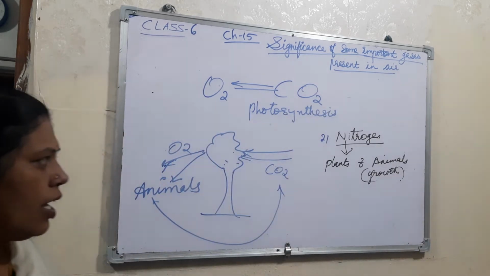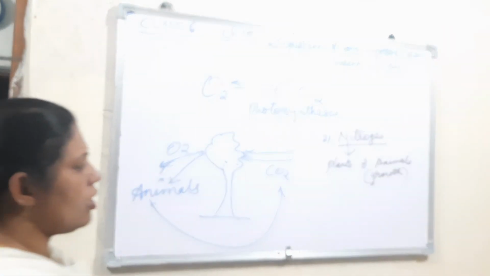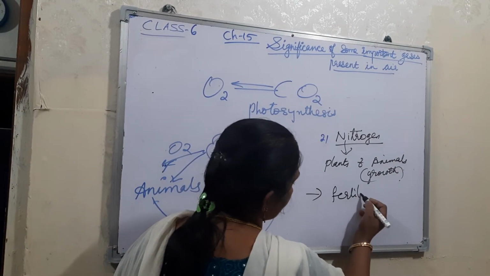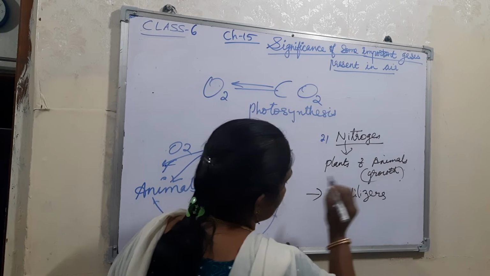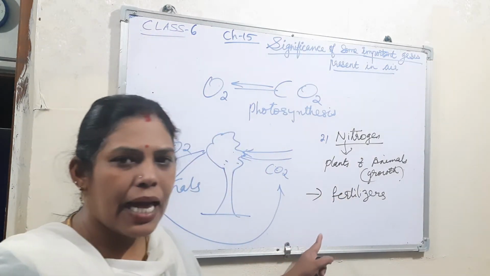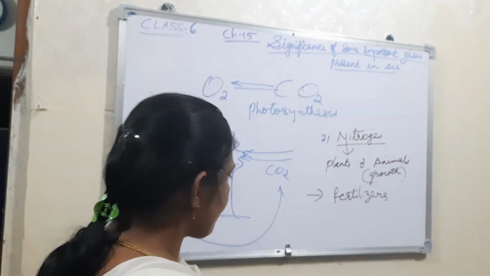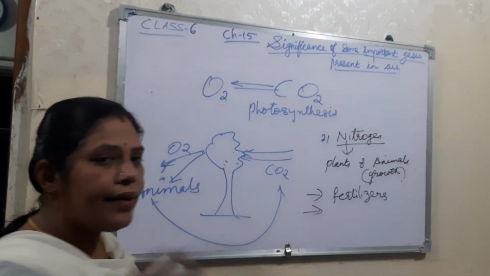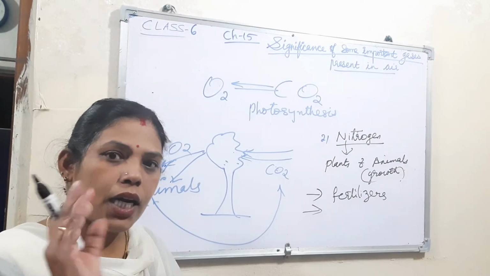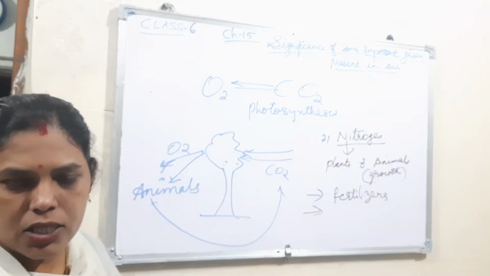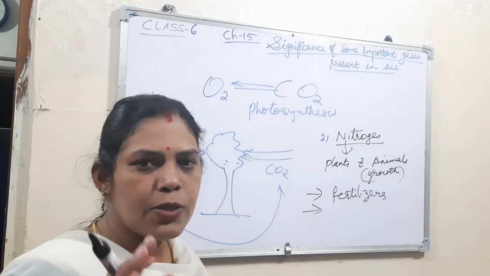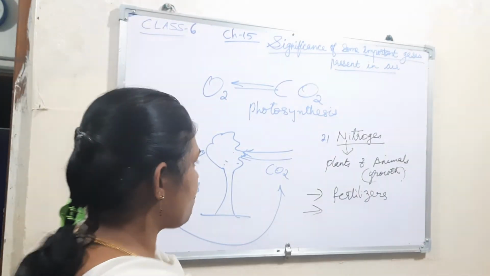Nitrogen is also used for making fertilizers, with which plants can grow well. Nitrogen is not helping for burning, but it helps to control burning, because it extinguishes fire.